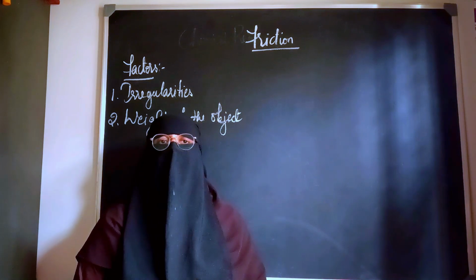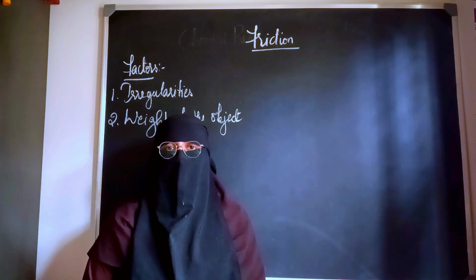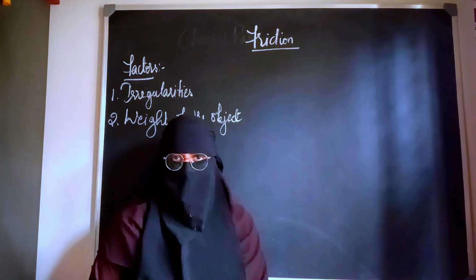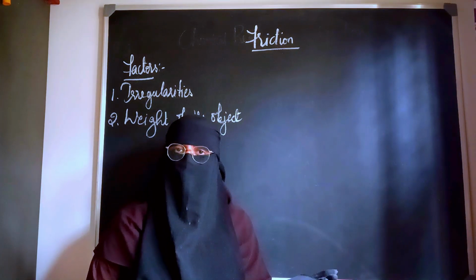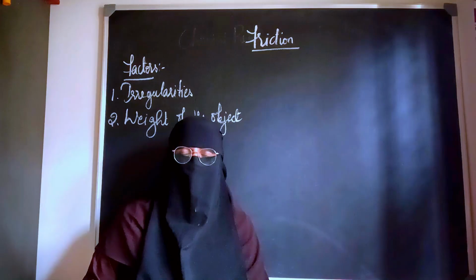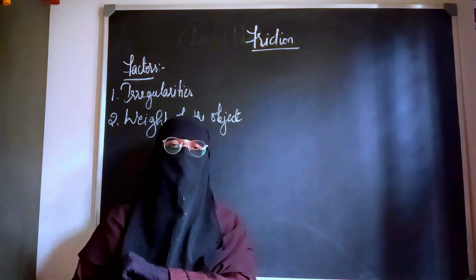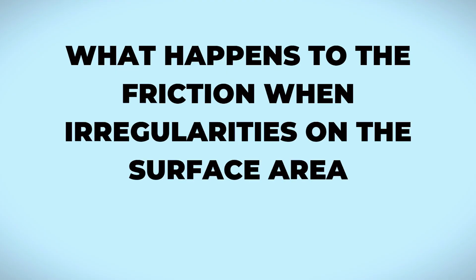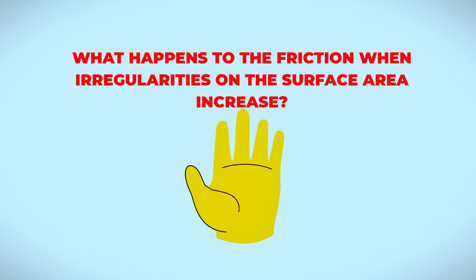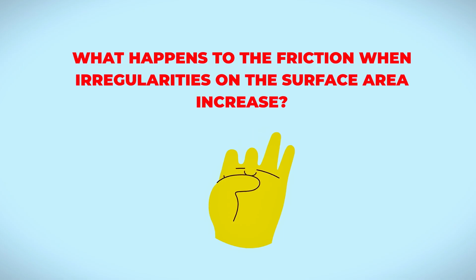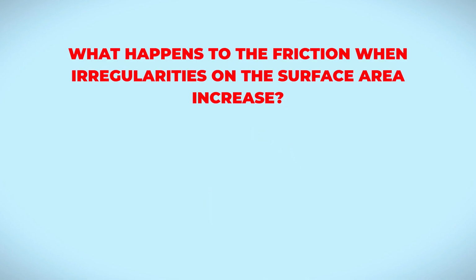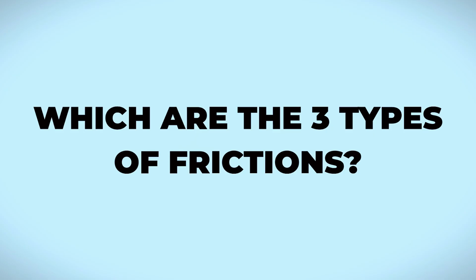Now, once we have understood what friction is, what factors friction depends on, and how friction comes into existence, let us take up a small quiz and check your understanding. What happens to the friction when irregularities on the surface area increase? The frictional force increases.